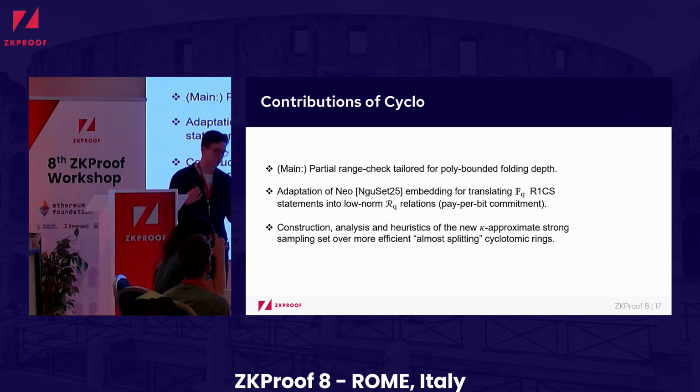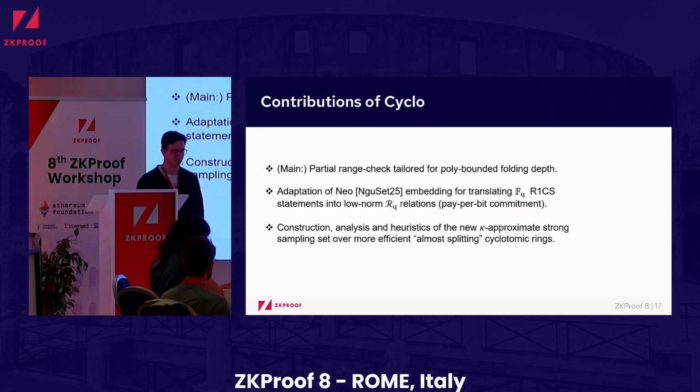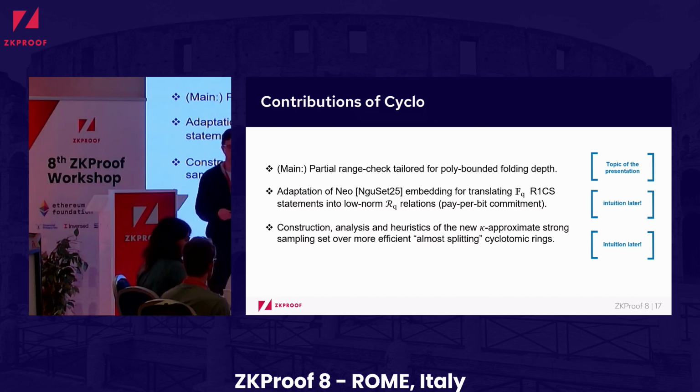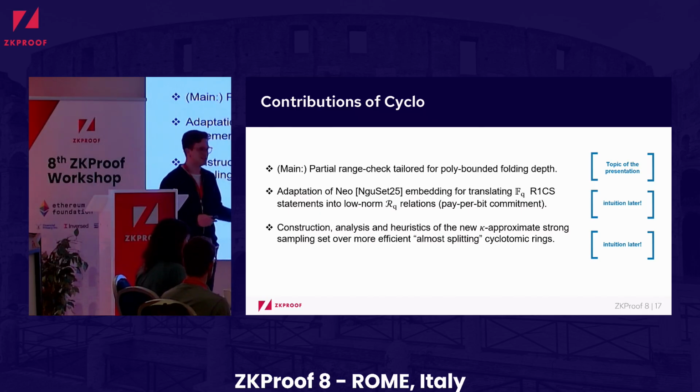And also we have some analysis and heuristics about the strong sampling set, which is the set that is used for folding. But in this presentation, I will focus only on the first part and only mention the other parts very shallowly.